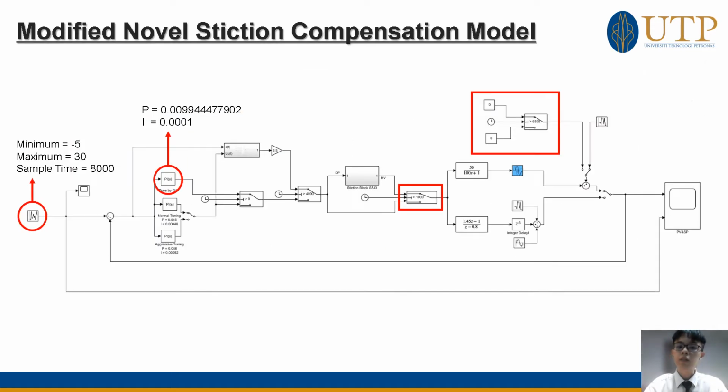After testing on different scenarios, the compensator is further improved and modified according to its weaknesses. An extra PI controller tuned by GA is added and the random set point block parameters are changed. Also, 2 extra switch blocks are added to the control loop. The performance of this modified compensator model will be shown in the result discussion part later.